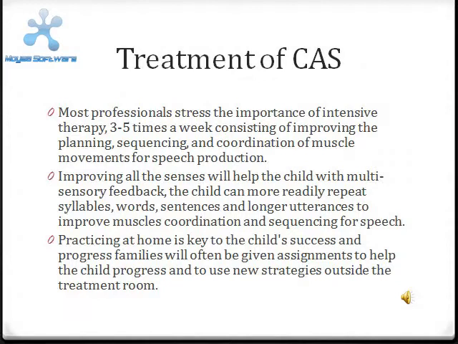Practicing at home is key to the child's success and progress. Families will often be given assignments to help the child's progress and to use new strategies outside of the treatment room.